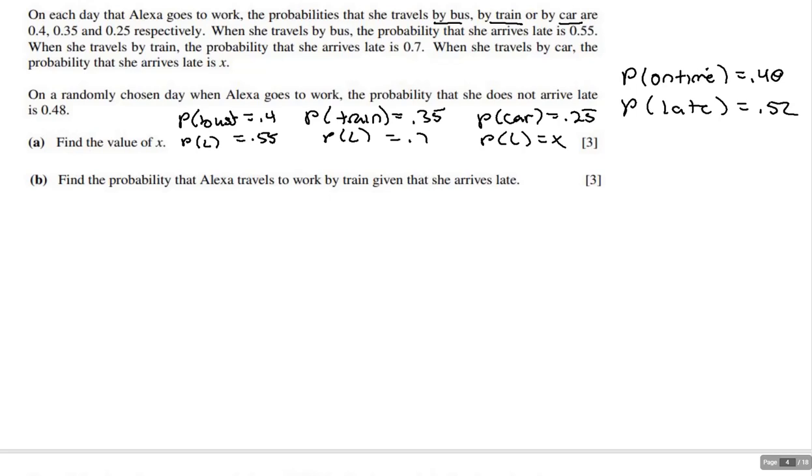So now, go ahead and see if you can lay out a probability tree and then work it backwards so you can figure out what X is. Pause it and then start back up again when you're ready. Okay, so hopefully you did that.